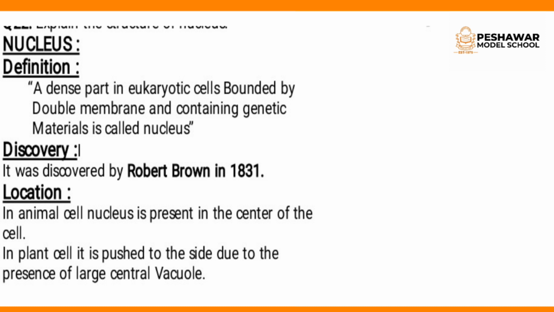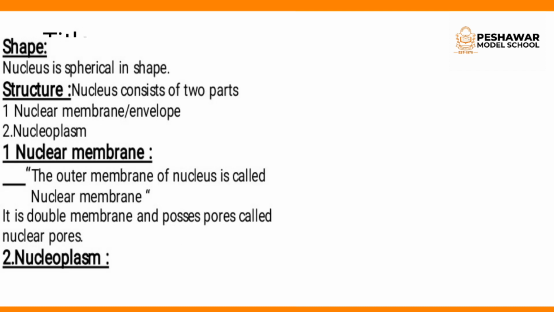As for the location, in the animal cell the nucleus is present in the center of the cell. As I told you in the explanation of the vacuole, the plant cell has a large central vacuole, due to which the nucleus lies at the side, while the animal cell has many small vacuoles. That's why the nucleus of the animal cell is present at the center. In the plant cell, it is pushed to the side due to the presence of the large central vacuole, and I explained it in detail in the vacuole lecture as well.